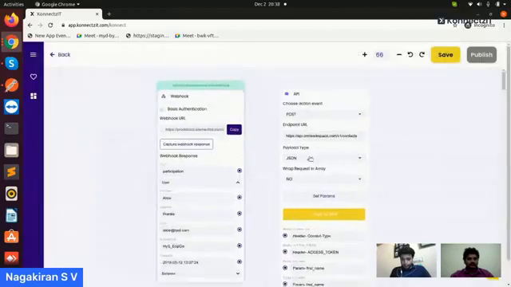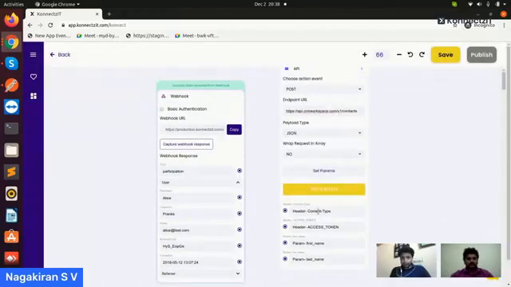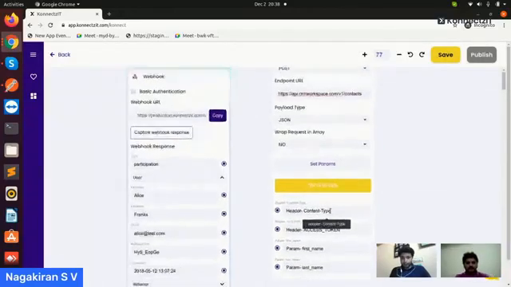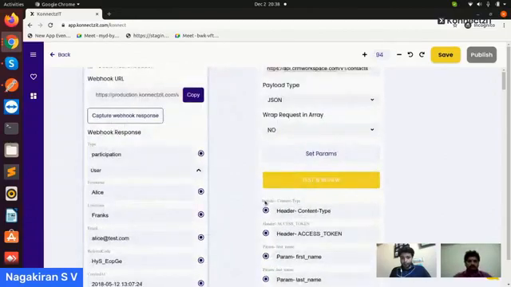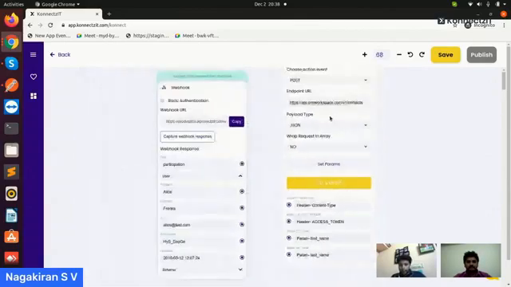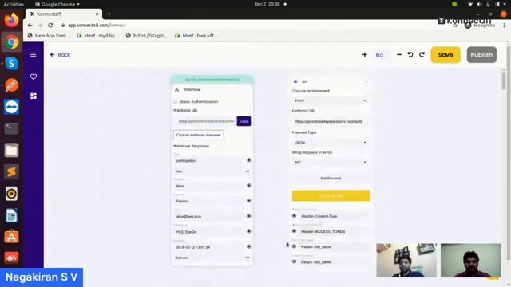Now in the API app, you can see the headers have the prefix header, content type and header access token, and the parameters have the prefix param, first name and last name. To trigger this API, you need to pass the values for the respective fields. For content type, as usual, we give the value application/json.